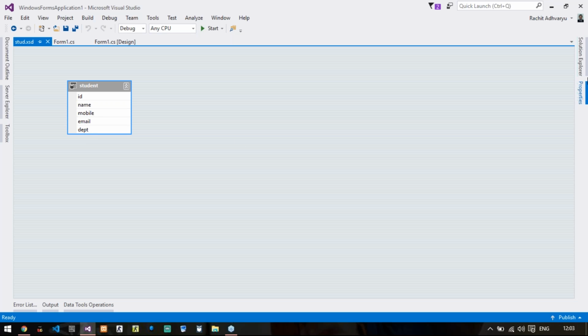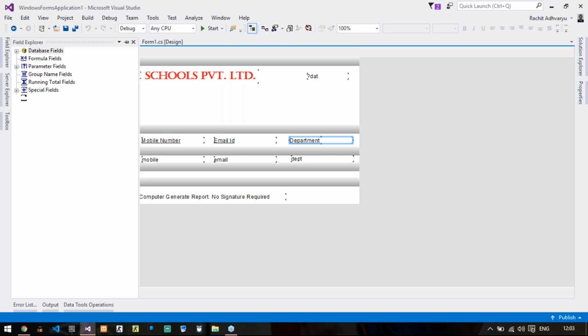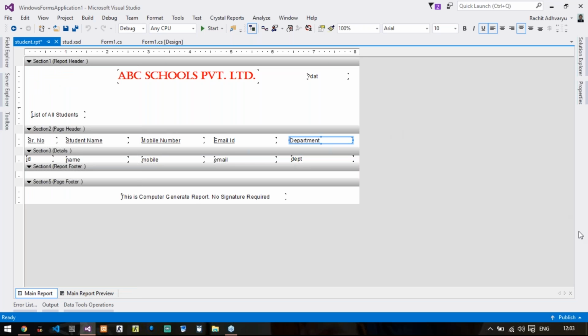The same thing, if you see, I open your report now. In your report, if you can recall, I have renamed these values. And these values are coming from your data set directly: the DPT, email, mobile, name, and ID.